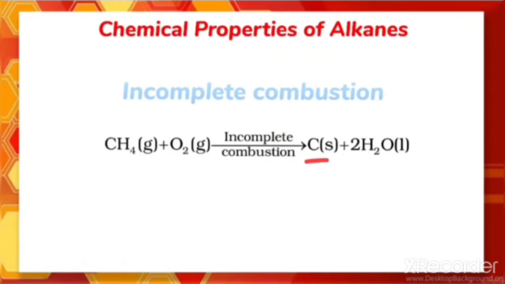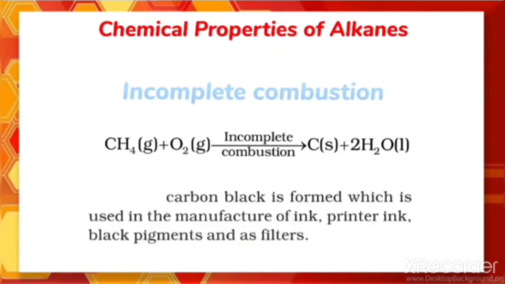Just now we have learned the combustion, that is complete combustion, in which there is a formation of carbon dioxide and water as a product. But during the incomplete combustion, we are getting carbon and water as a product. And where we use this carbon, that is carbon black is formed, which is used in the manufacture of ink, printer ink, black pigments, and as fillers. This is the carbon black which is formed here.